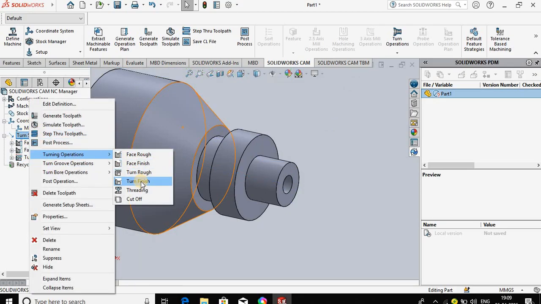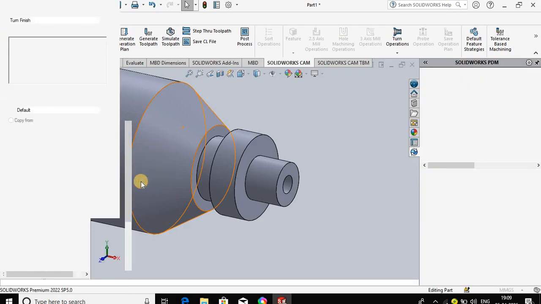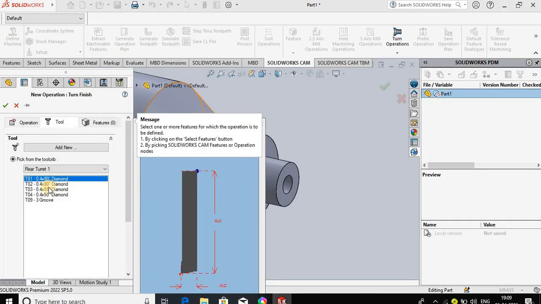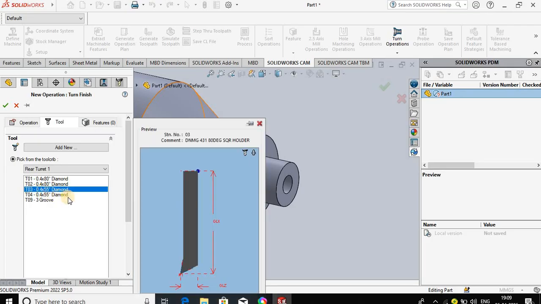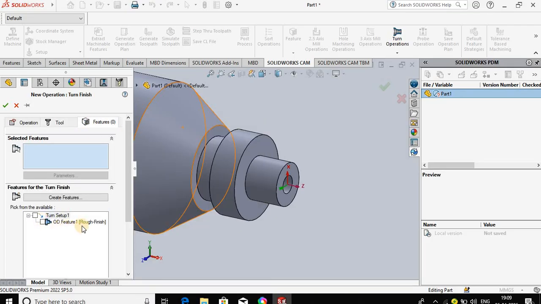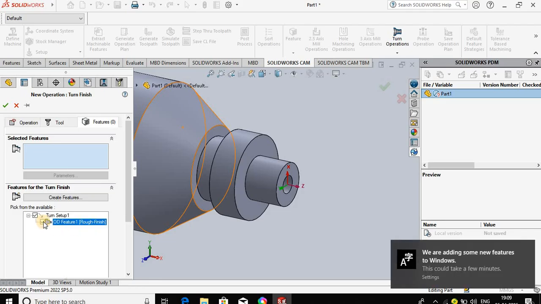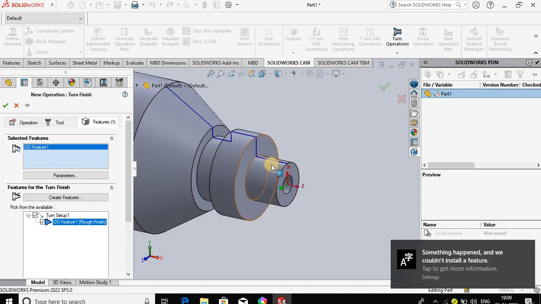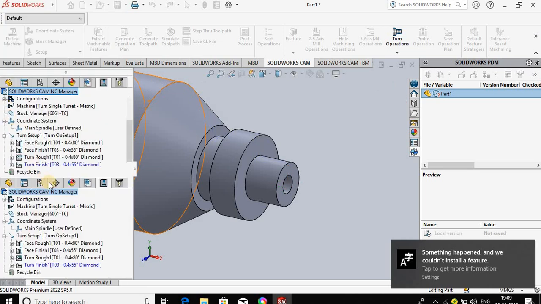Turning operation, turn finish operation. So for finish operation, we can select the 0.4 into 55 degree diamond tool, features. So already we have selected the turn checkbox. Click on the checkbox, same feature, and press OK.